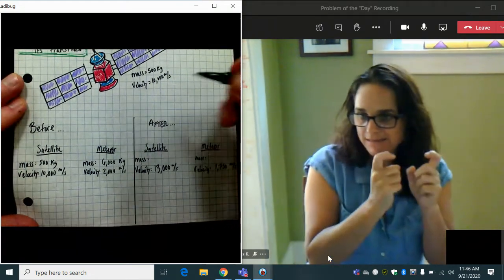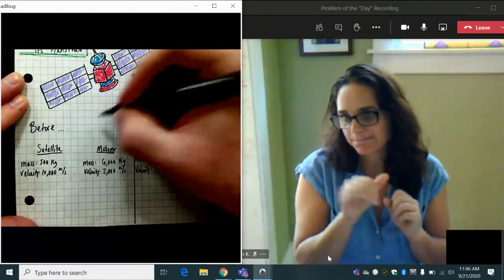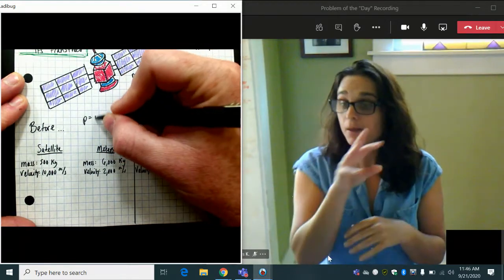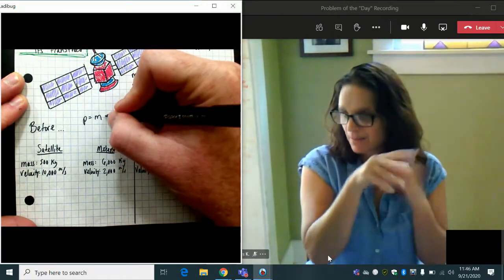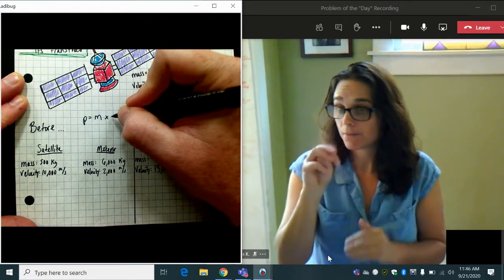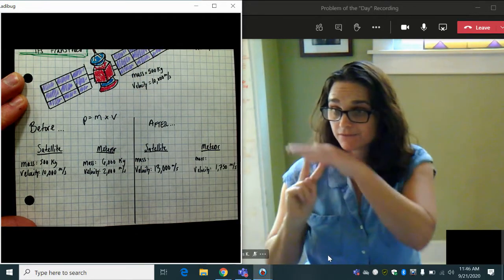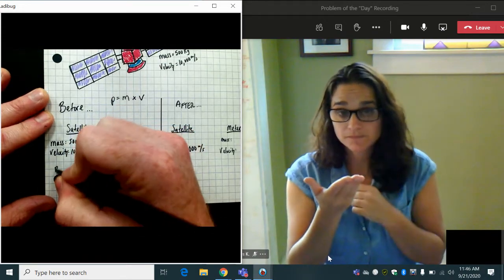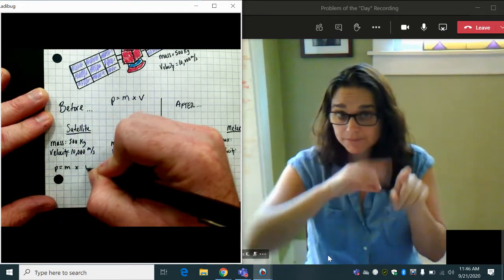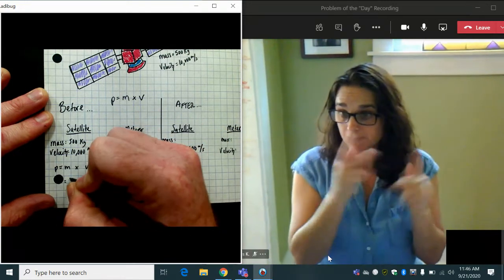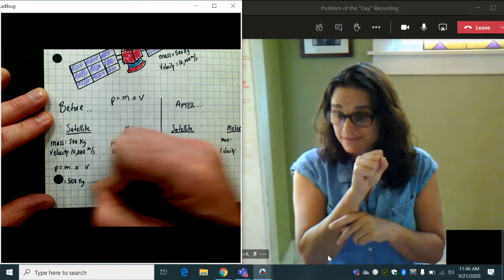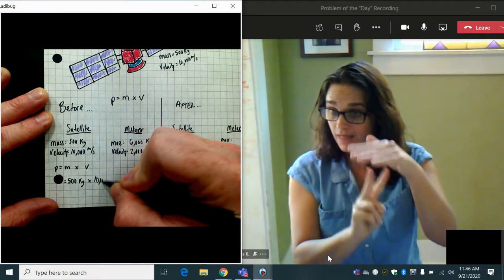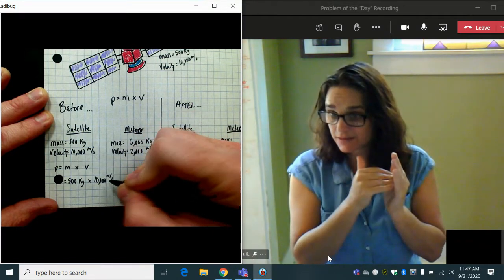So to calculate momentum, our formula is momentum, little p, is equal to the mass of an object multiplied by the velocity. Here, the satellite, p equals m times v, has a mass of 500 kilograms. It has a velocity of 10,000 meters per second.